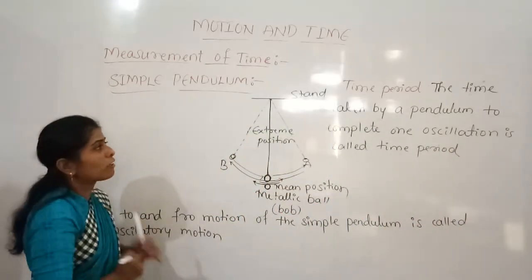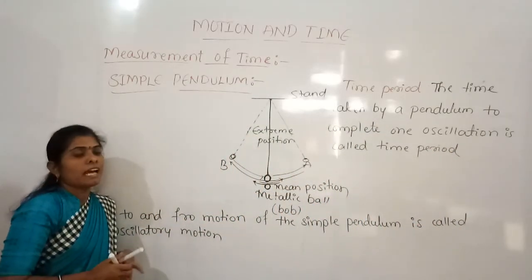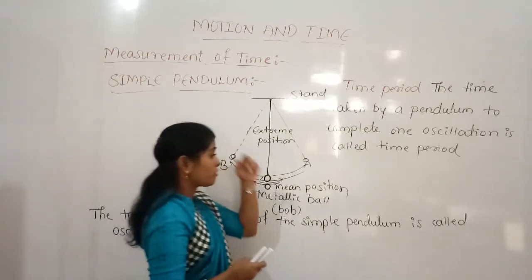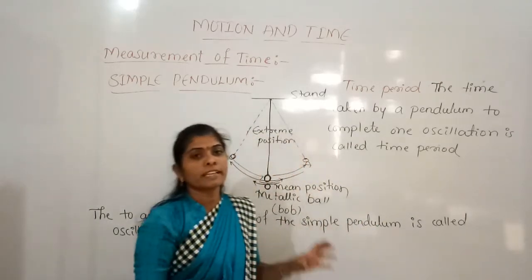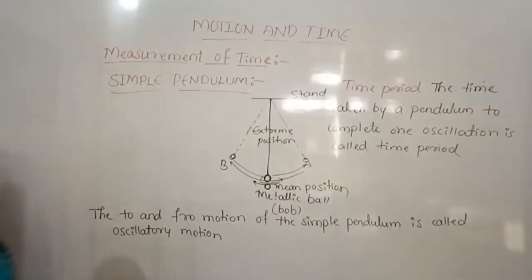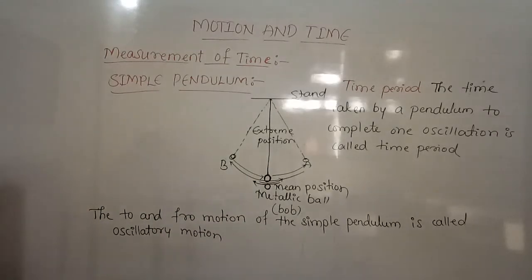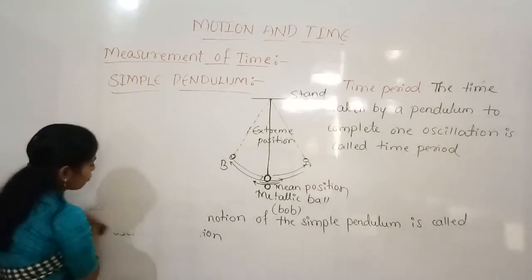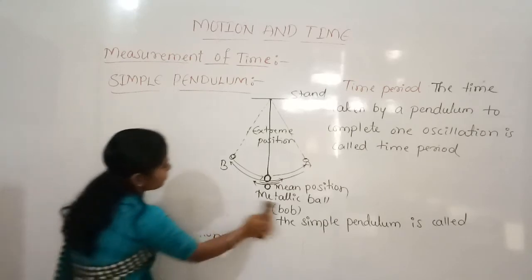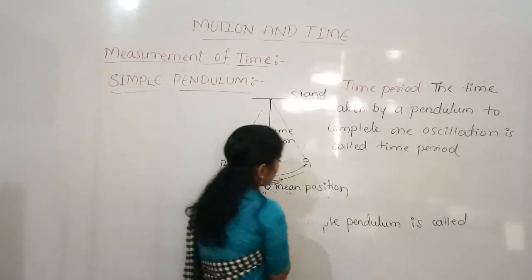Then how can we calculate this time period? What equation can we use to calculate the time period? That we can discuss now. So see, the time period of a simple pendulum. How can we calculate the time period of a simple pendulum?